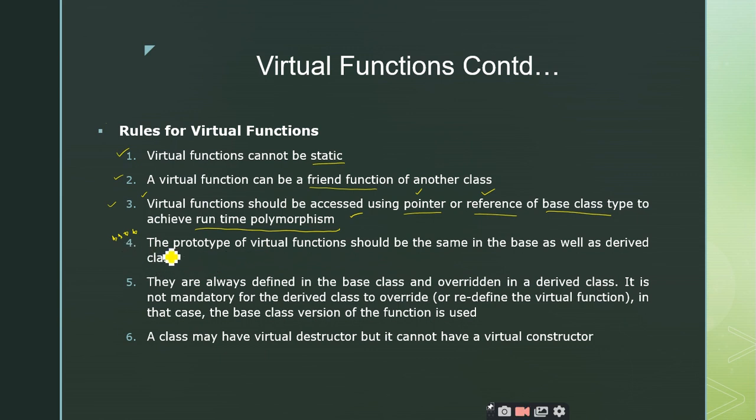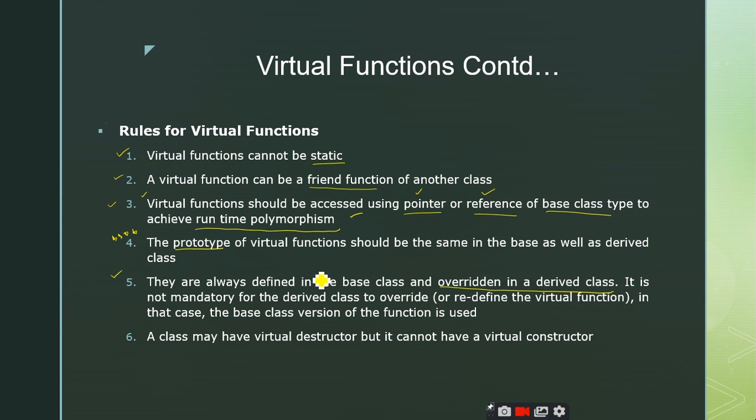So the prototype or the signature of the virtual function should be the same in the base class as well as the derived class, right? And the next point, fifth point, they are also defined in the base class and overridden in a derived class. This is what virtual functions are.